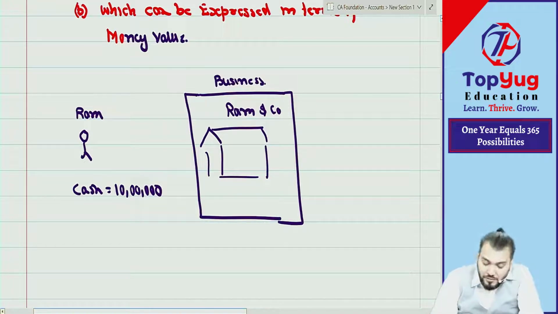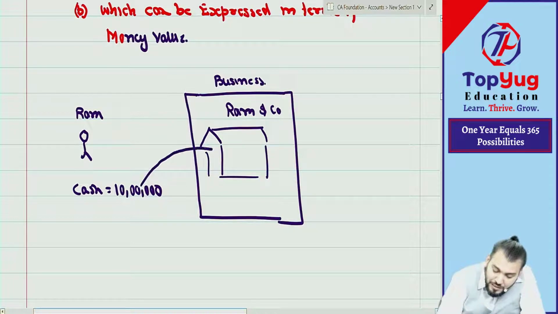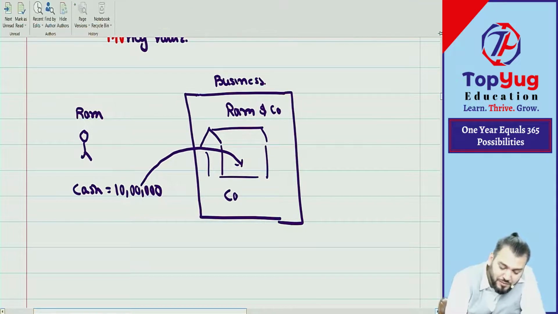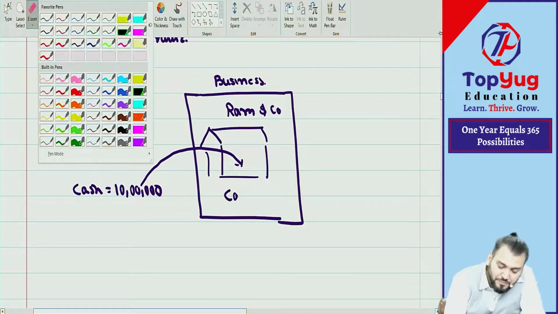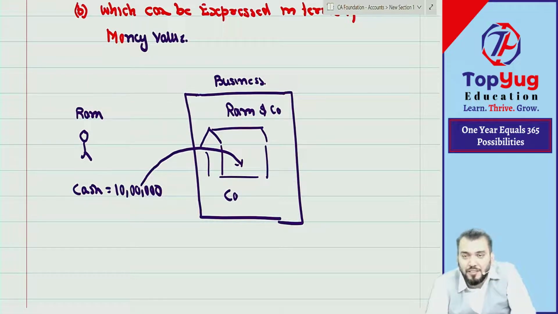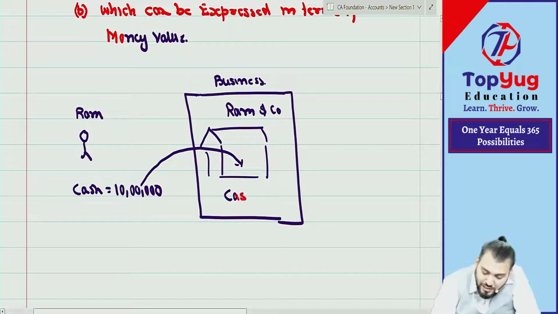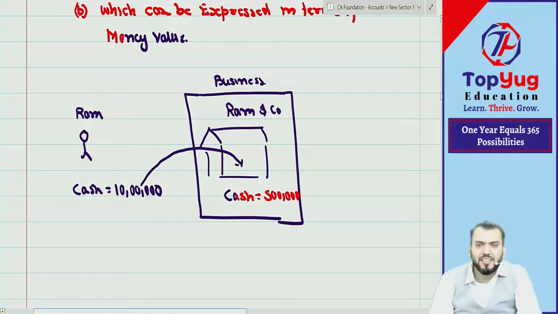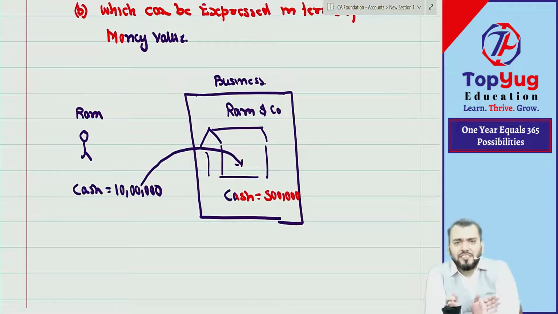Correct. Now, Ram has given cash of rupees 5 lakh to Ram and Company. Quite possible. Means Ram has transferred from his own personal cash to Ram and Company. So suppose here cash came, 5 lakh. It is a transaction.